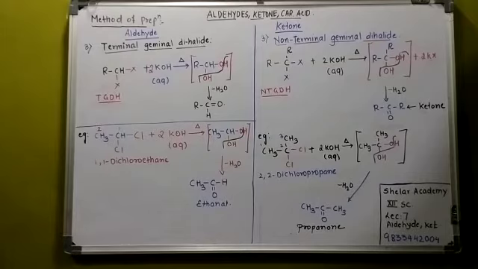non-terminal geminal dihalide. Why non-terminal? Because the ketonic group is never at the end. It is always in the middle. So it should be a non-terminal geminal dihalide. The rest of the method of preparation is the same. You get an unstable diol, removal of water, converted to ketone. Same thing, I want propanone.